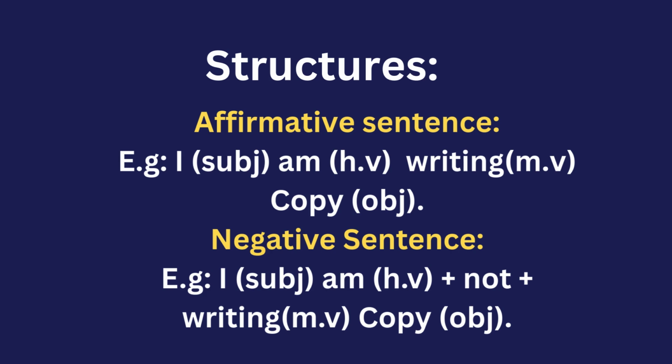If I say, I am a teacher, first a subject is required. I is the subject, am is the verb, and a teacher is the object. So the requirement is complete, and this is an affirmative sentence.